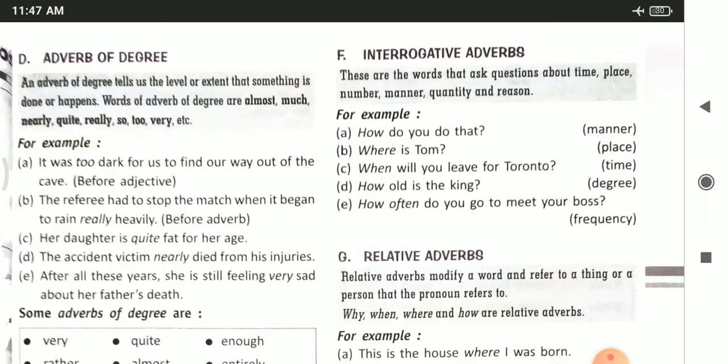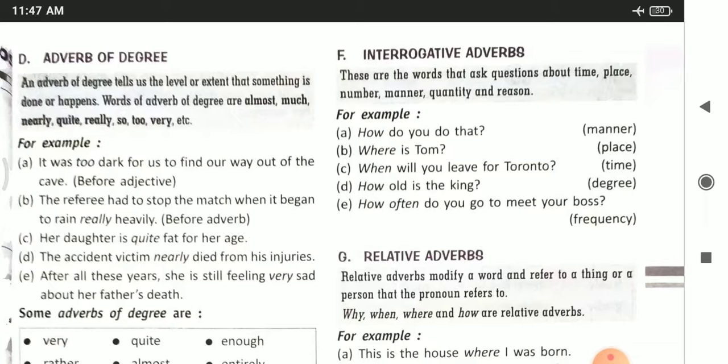Where is Tom? It asks a question about place. When will you leave for Toronto? It asks about the time. How old is the king? Here the word how asks questions about degree. Degree means up to what extent.